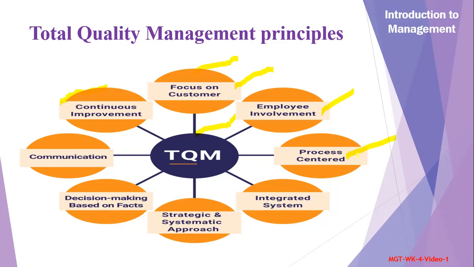Process centered होना चाहिए, एक proper process, set of instructions, procedure, set of steps, strategies, everything you have to follow, and then you have to integrate all these things, and then follow a strategic and systematic approach, and then go for decision making based on facts and communication. The way you communicate whatever you have done, you have to get the feedback through which you can improve the overall system.